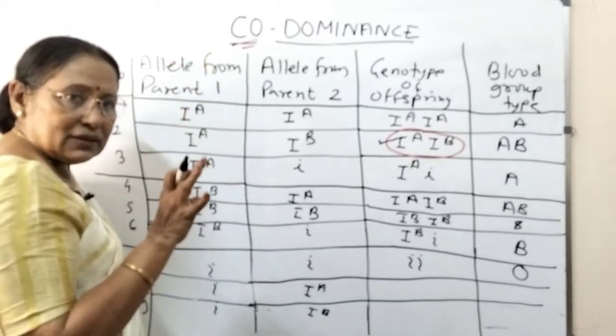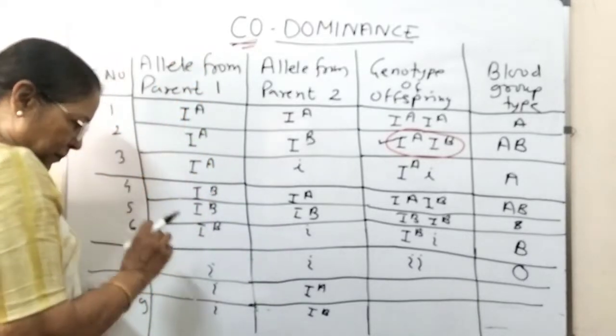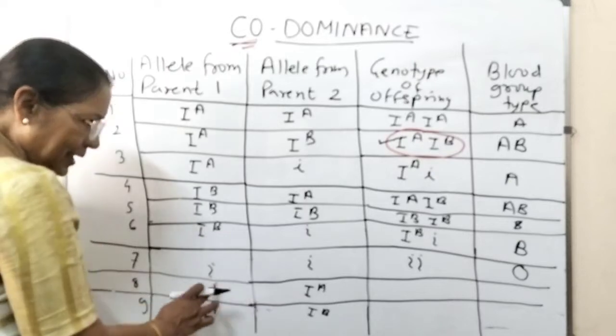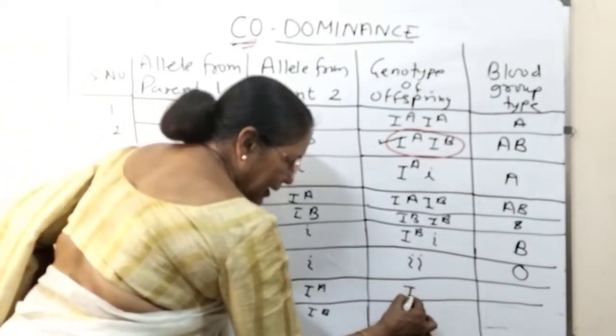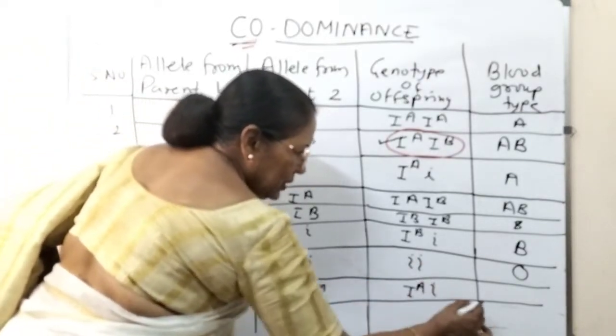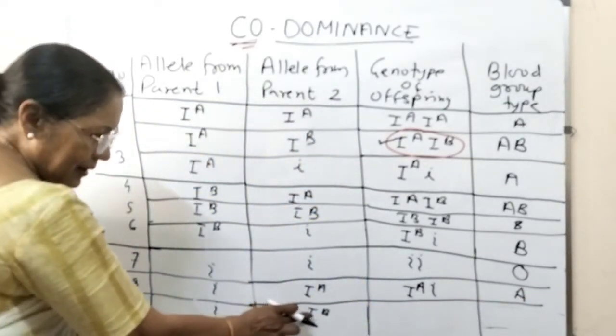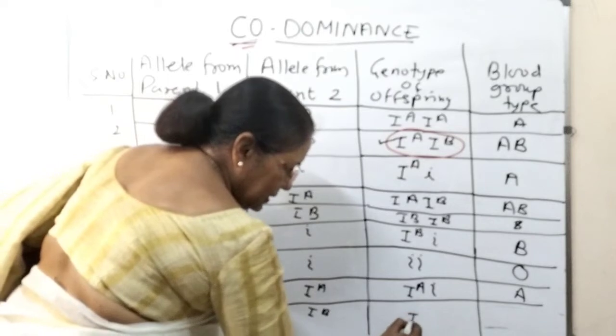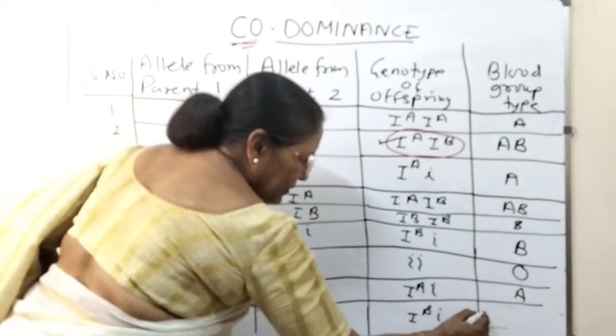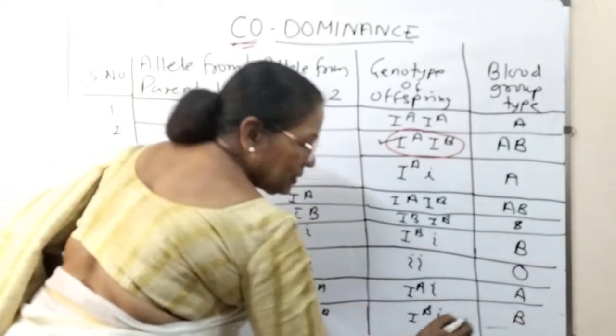Main basic thing is the RBC, this you have to remember. Next is IA and i, A and O. This is again A. This is i and IB, so this is B, and this one will be blood group B.